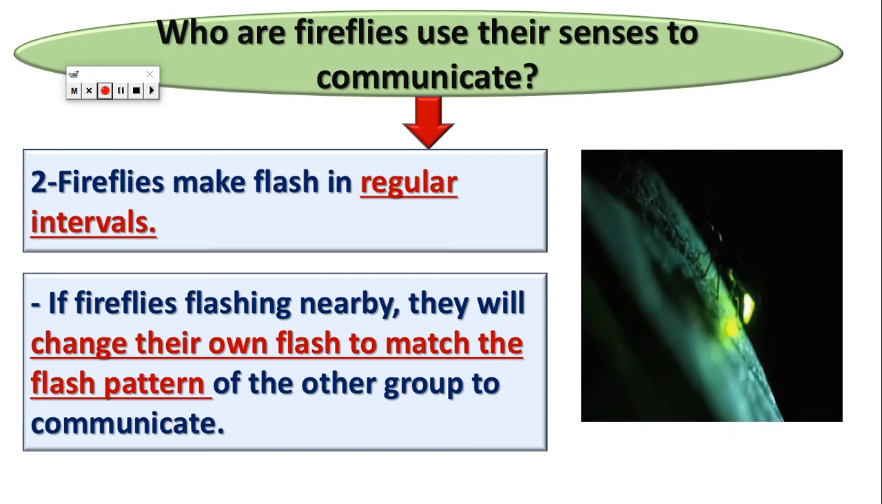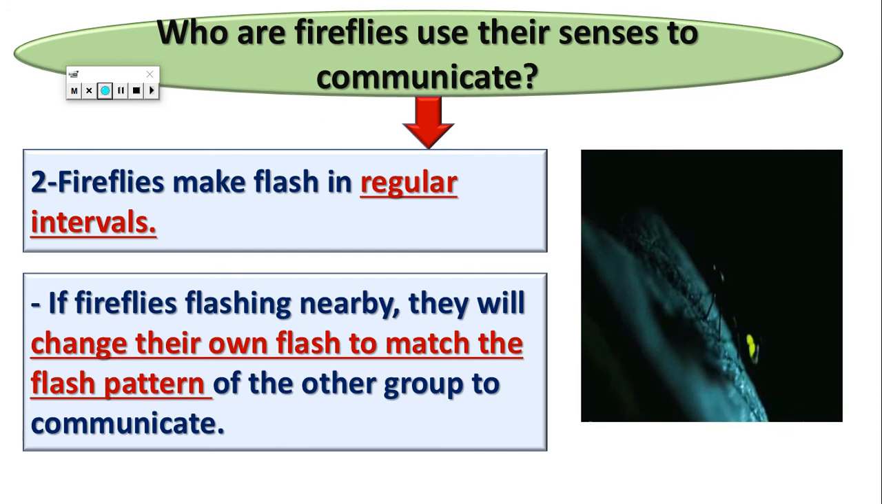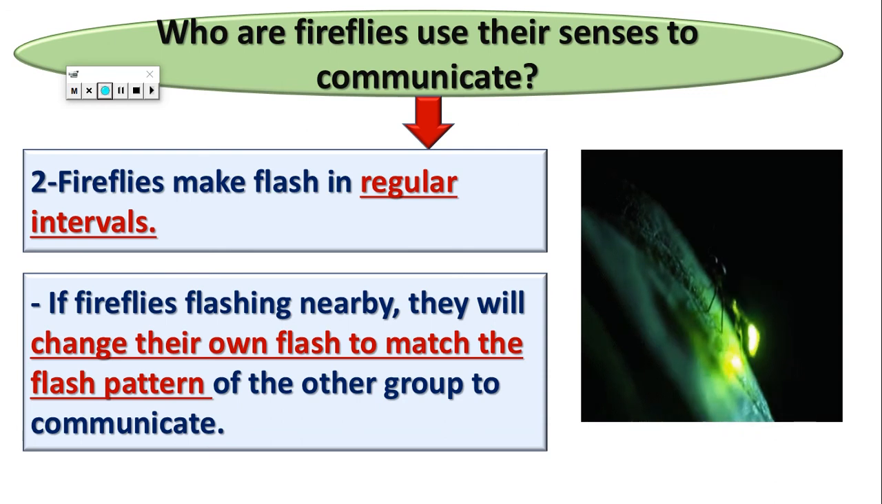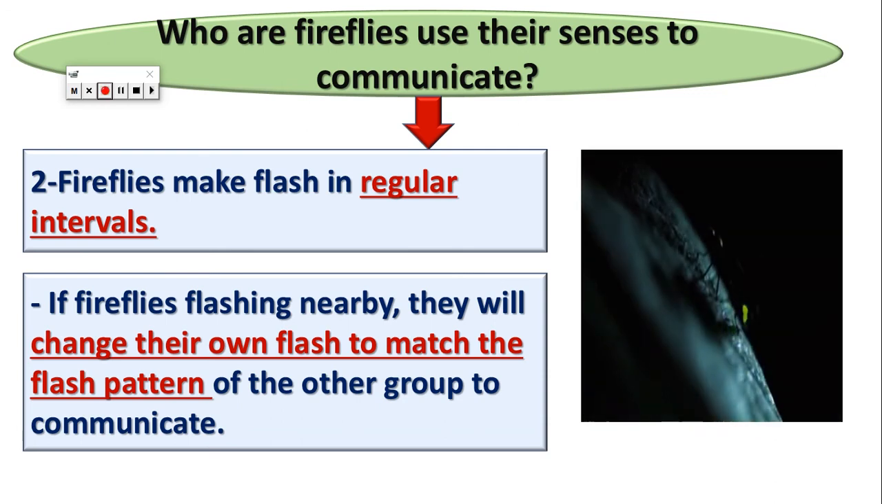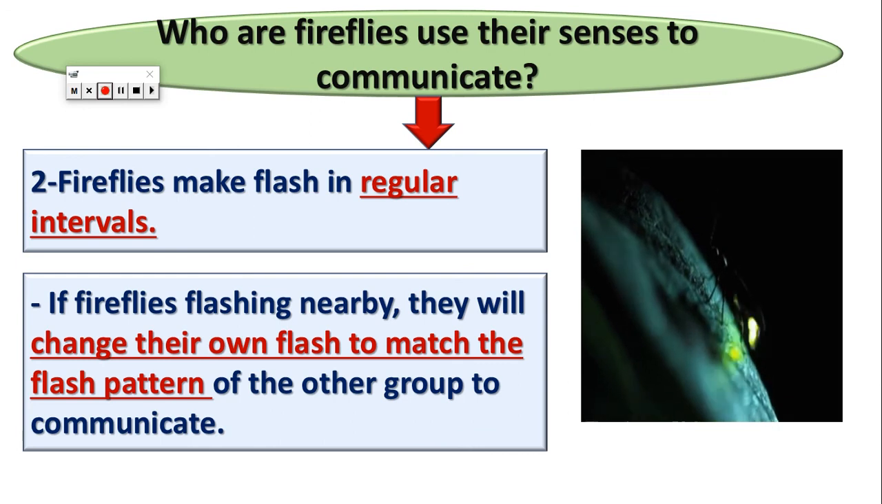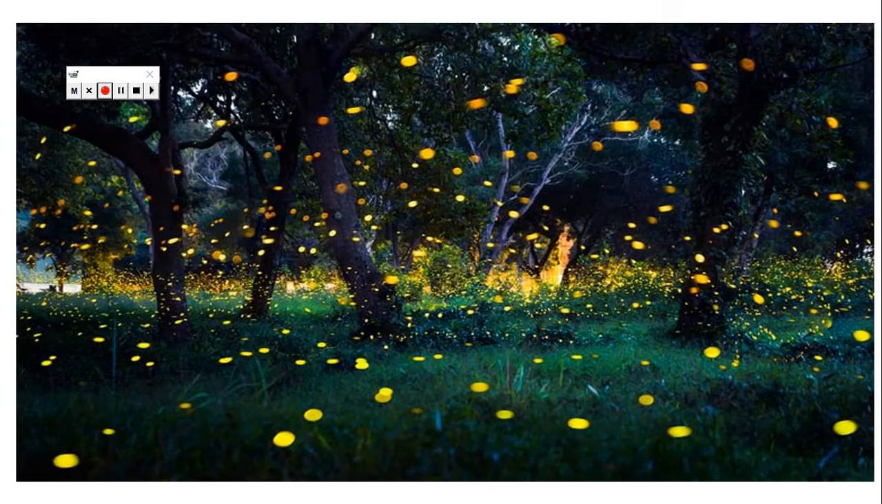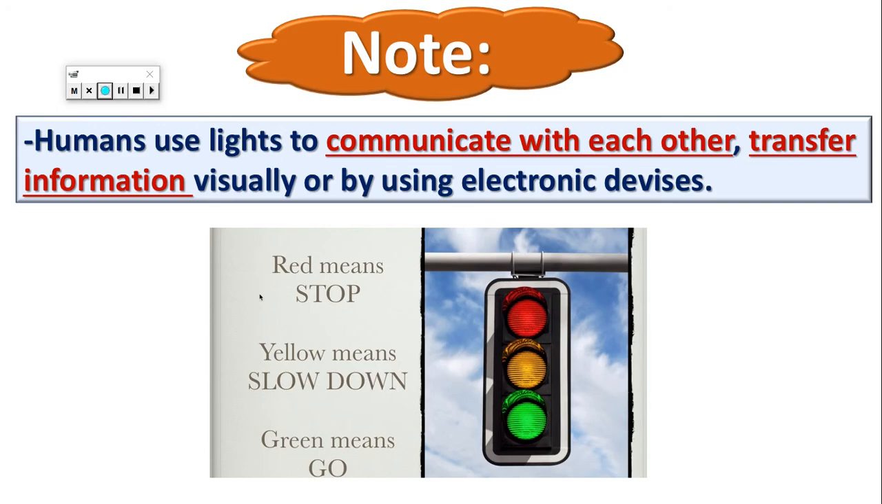So what will happen if there is a group of fireflies nearby another group of fireflies? One of them will change the flash of their bodies to be the same flash as the other group. So the two groups can understand each other. Okay? And we also as humans use light to communicate with each other, like the traffic light. All of us know that the red means stop and the green light means go, right? So we use light to communicate with each other as humans, like the fireflies.